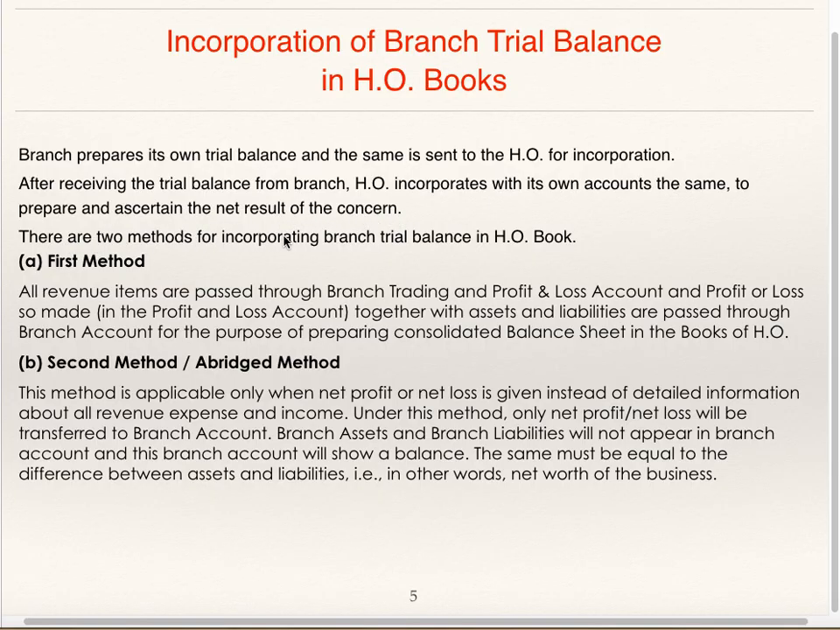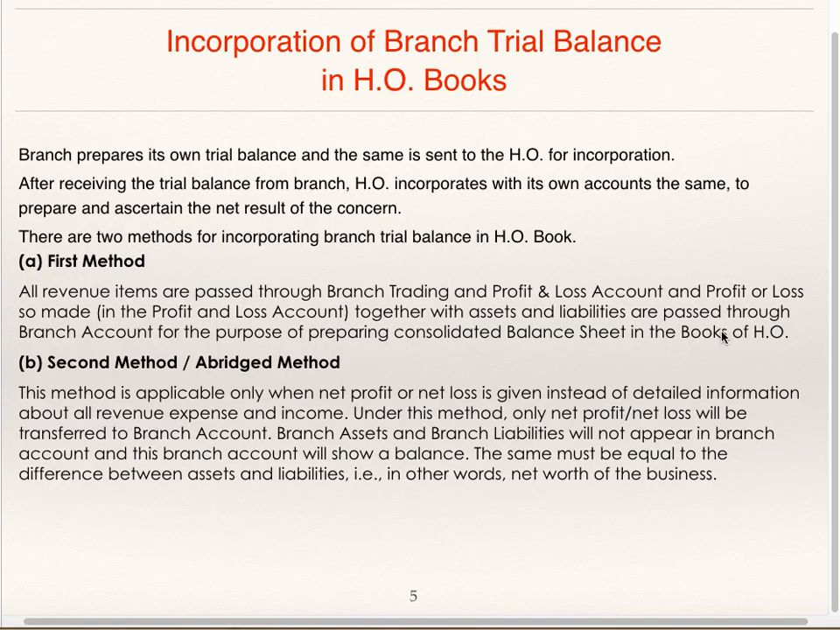There are two methods for incorporating branch trial balance in head office books. First method: all revenue items are passed through branch trading and profit and loss account, and the profit or loss so made in profit and loss account, together with assets and liabilities, are passed through branch account for the purpose of preparing consolidated balance sheet in the books of head office.